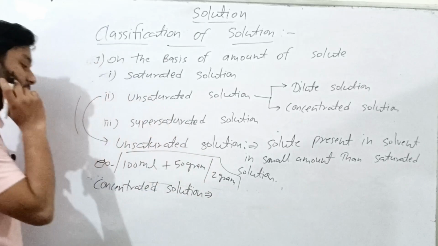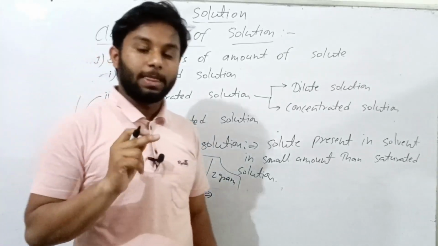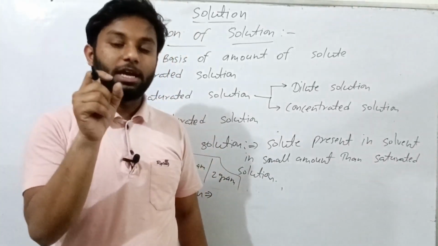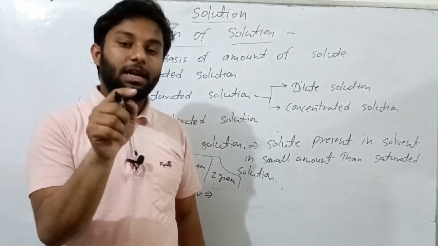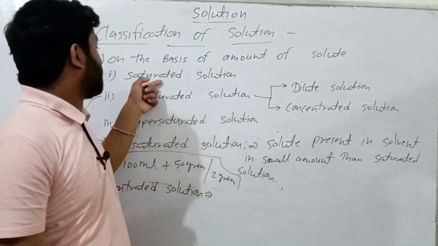What is a concentrated solution? A concentrated solution is a type of solution in which the amount of solute present is large, but lower than saturated.